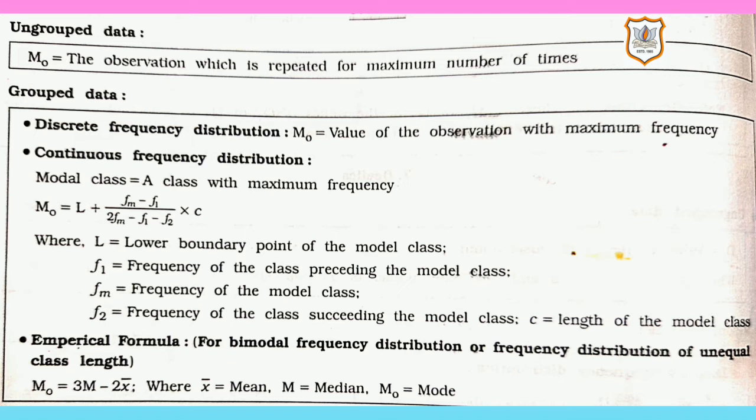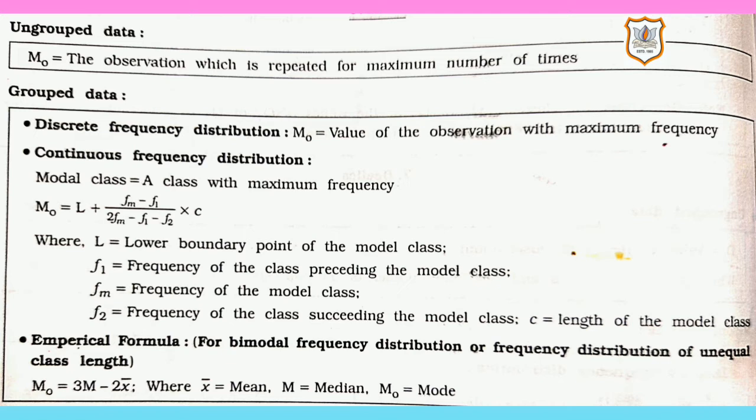Now let's come to grouped data. In discrete frequency distribution, the value of the observation with maximum frequency. So suppose a discrete frequency distribution is given, the observation having the highest frequency, maximum means the highest frequency, that will be the mode.